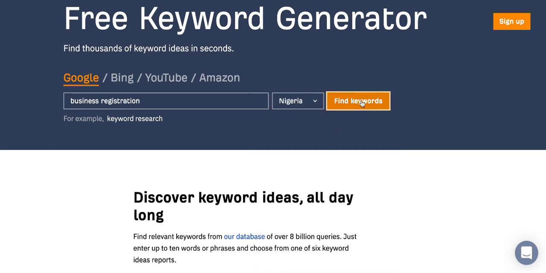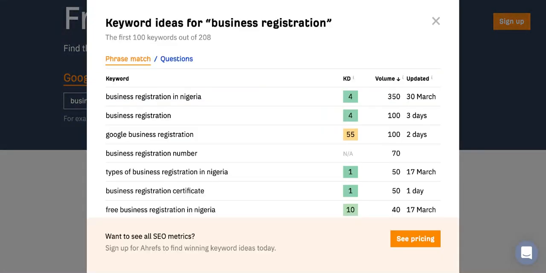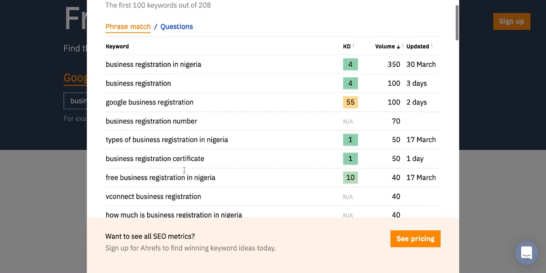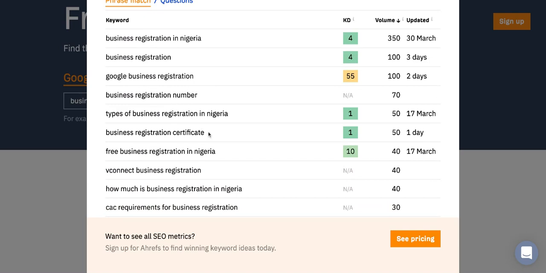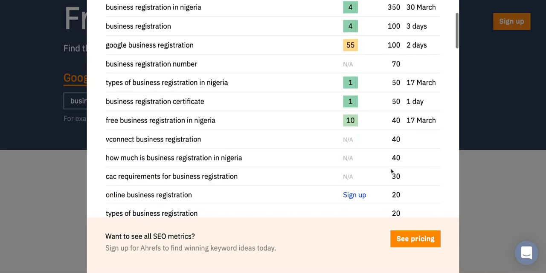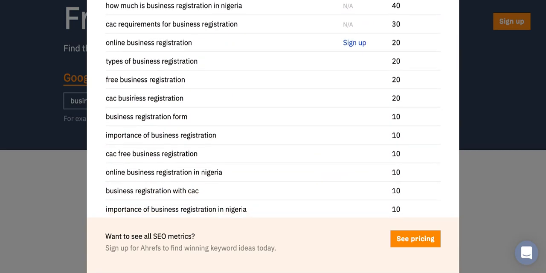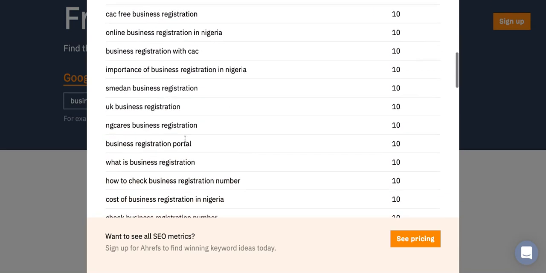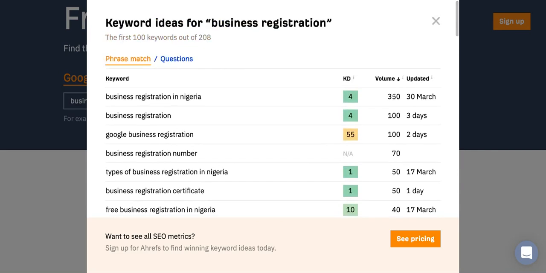It helps you find keywords that people are searching for in relation to that particular phrase. See the keywords: business registration in Nigeria, Google business registration, business registration number, types of business registration in Nigeria, business registration certificate, and it also tells you the search volume that each of them gets. See, CAC business registration. These are things that people are looking for.